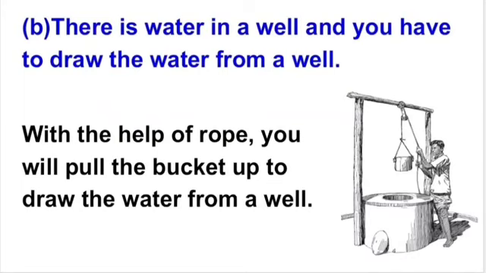Second situation is, there is water in a well and you have to draw the water from a well. So to draw the water from a well, we use a rope. Means with the help of rope, you will pull the bucket up to draw the water from a well. Right? You will draw the water from a well with the help of rope.